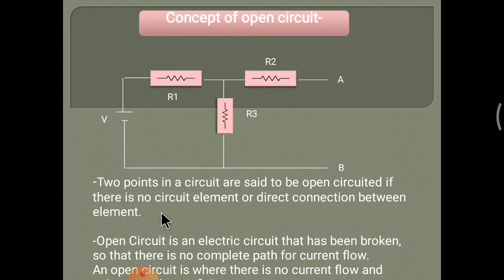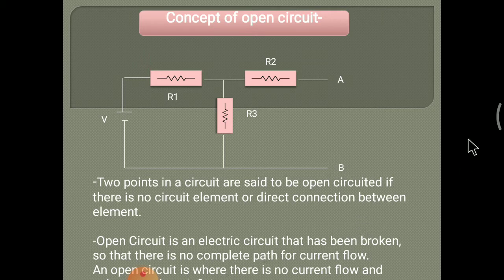What is an open circuit? Two points in a circuit are said to be open circuited if there is no circuit element or direct connection between them. Here are A and B; in between, no element is connected, no source is connected, and there is no direct connection between these two points. So the circuit is called an open circuit.